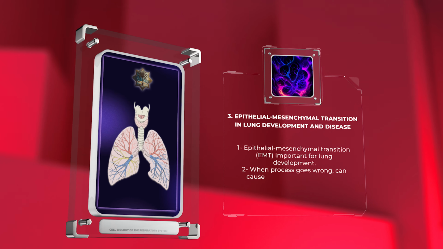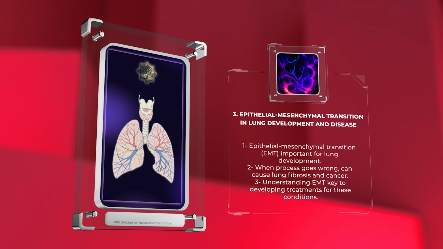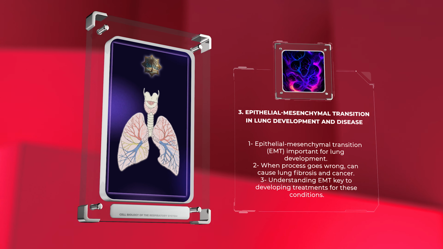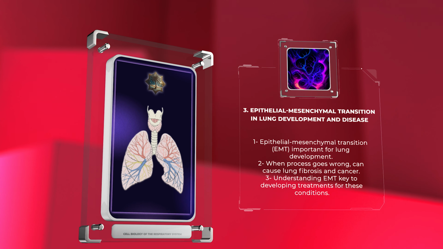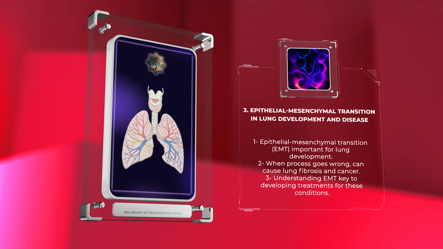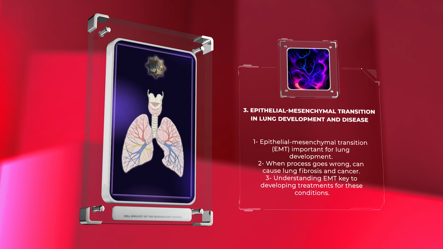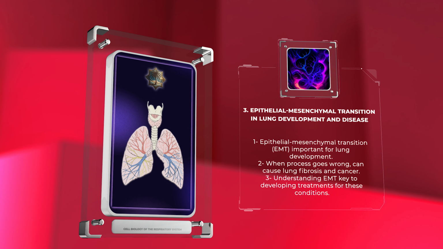Epithelial mesenchymal transition, EMT, is a cellular process where lung cells change their characteristics, which is important for lung development. However, when this process goes wrong, it can cause lung fibrosis and cancer. Understanding EMT is key to developing treatments for these conditions.